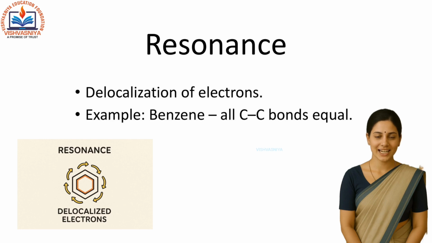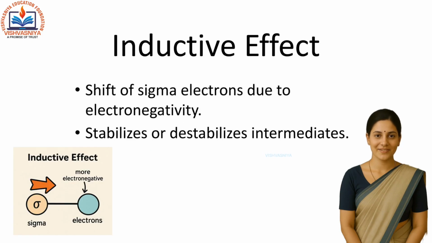Resonance is the delocalization of electrons within a molecule. The best example is benzene, where electrons are spread evenly, making all C-C bonds equal. The inductive effect is the shift of sigma electrons in a carbon chain due to differences in electronegativity. This effect influences reactivity of molecules.